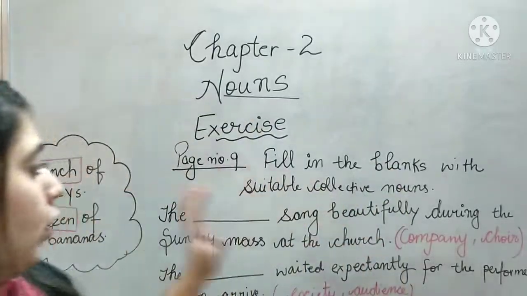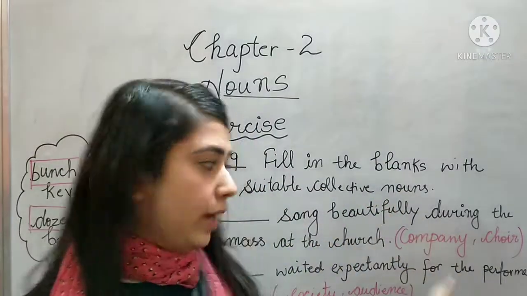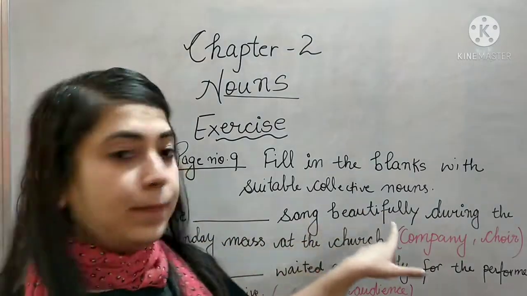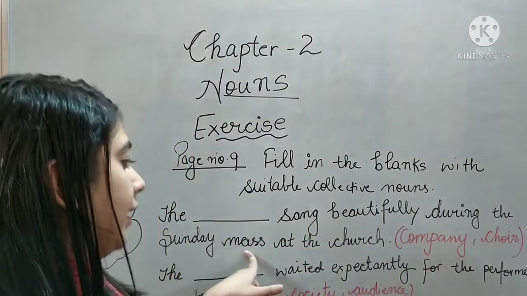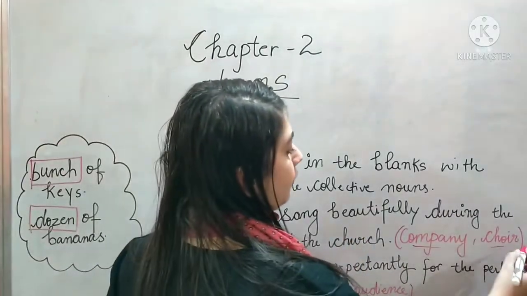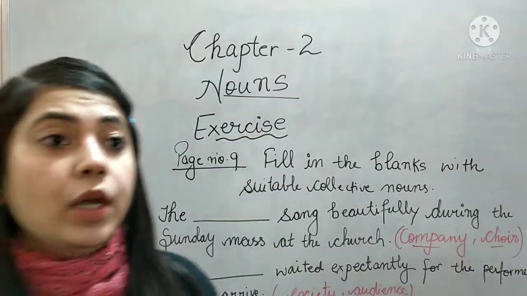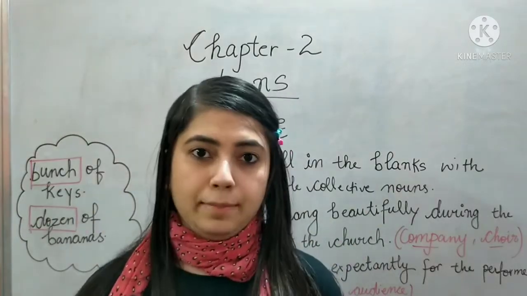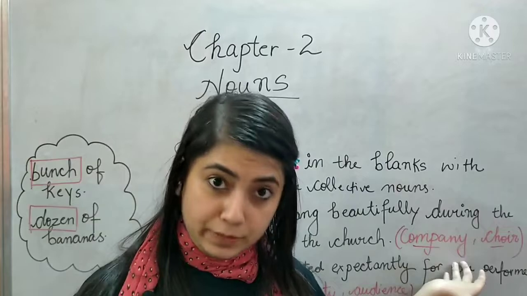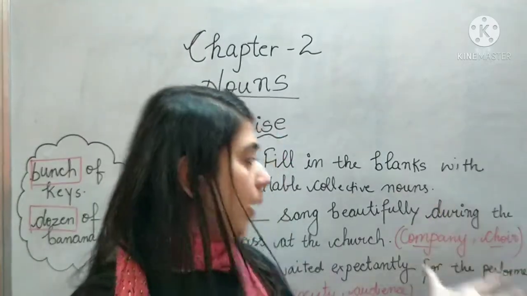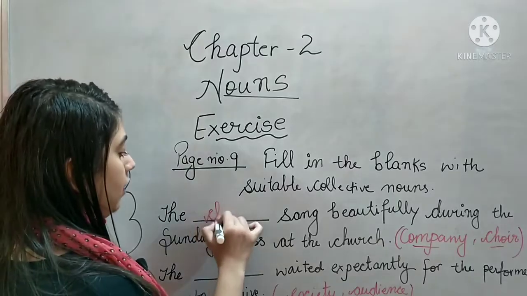So here also what you have to do is you have to check. For example, the dash sang beautifully during the Sunday mass at the church. Now there are two collective nouns given to you. When people sing together, what do we call them? Do we call them company or do we call them choir? So choir is the correct answer here.